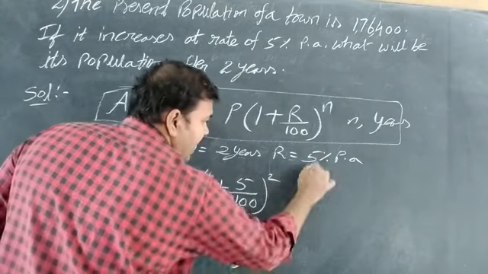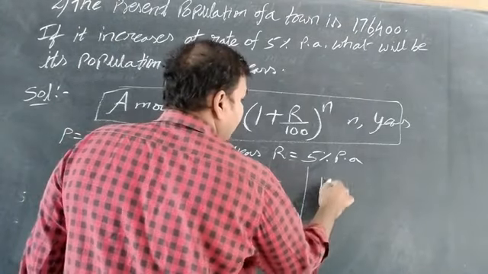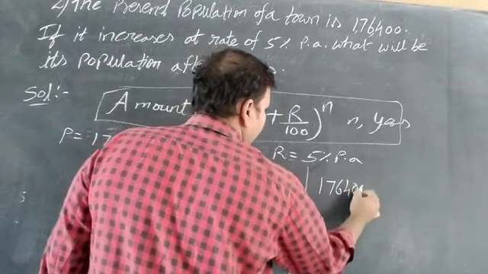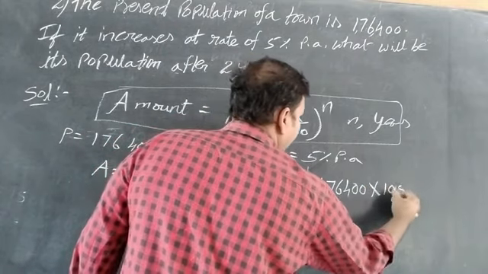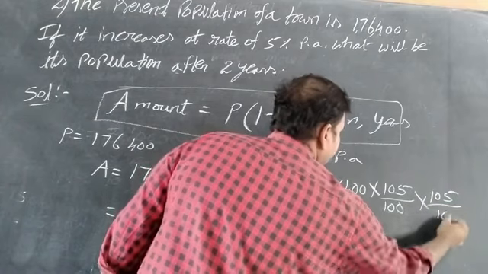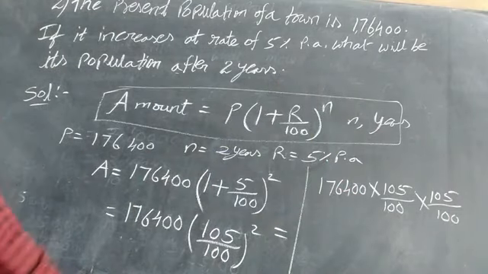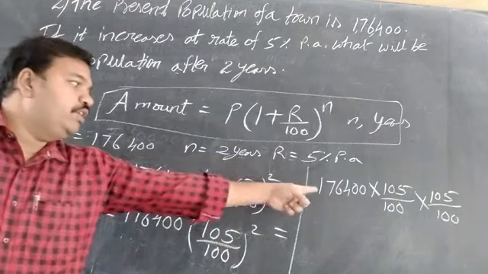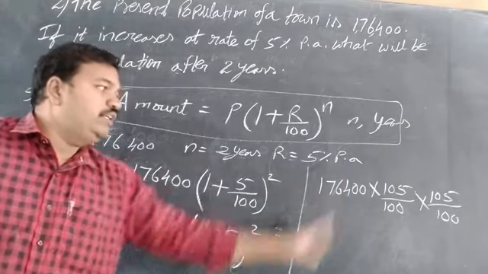This will change as 176,400 into 105 by 100 into 105 by 100. Why? Because the power is 2, given 2 years, so we wrote it 2 times.